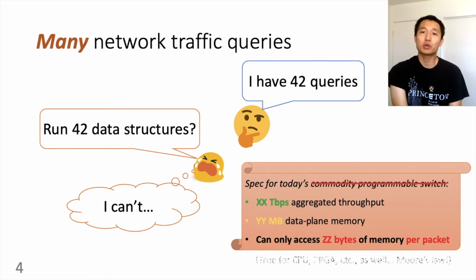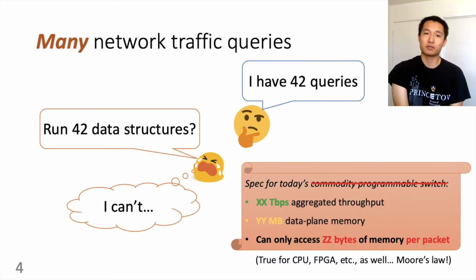For those of you who don't work with switches, don't close the video yet, as this per packet memory update constraint is true not just for programmable switch data plane, but also for FPGA, CPU, and any other devices as well. The fundamental reason here is Moore's law. Just like CPU transistor count, network throughput is also doubling once every 2 years. However, memory speed grows slower than that, only 7 to 15% per year. So we will have fewer and fewer bytes of memory update per packet.